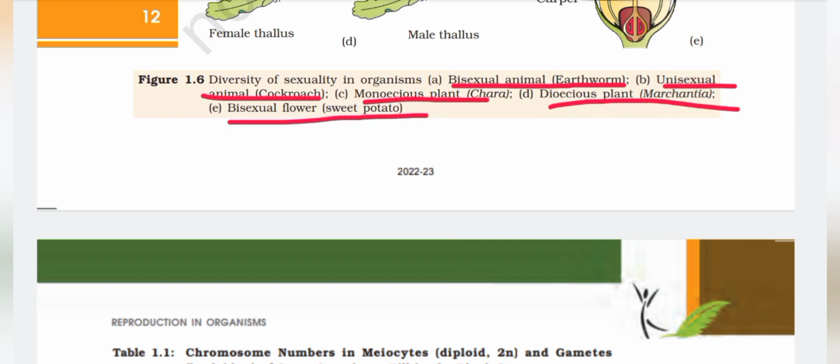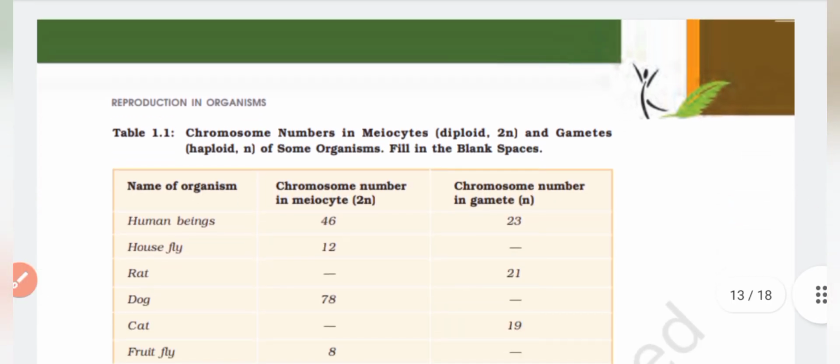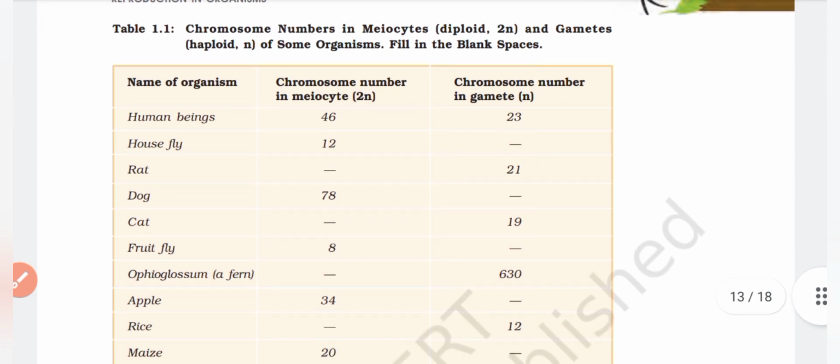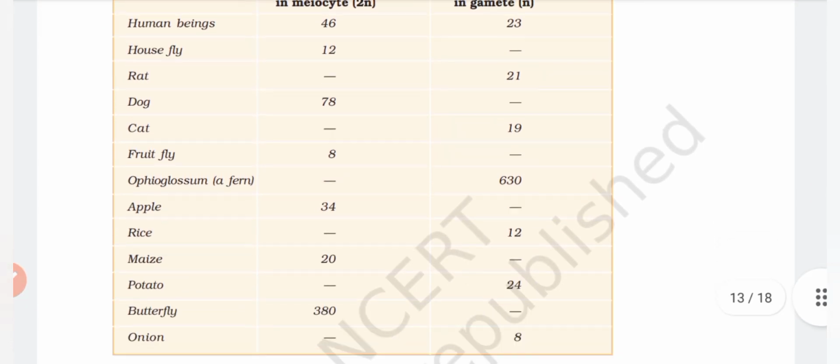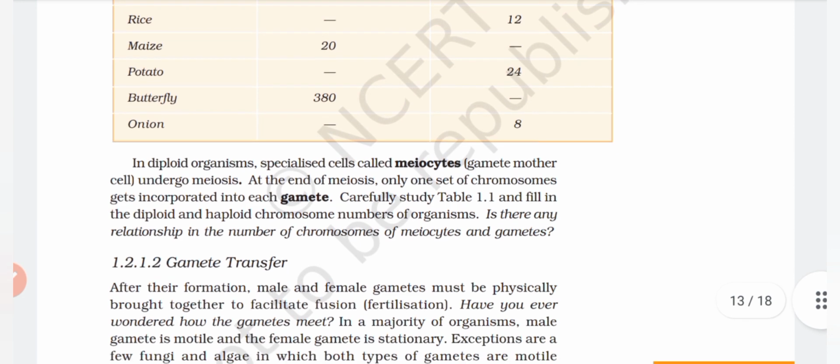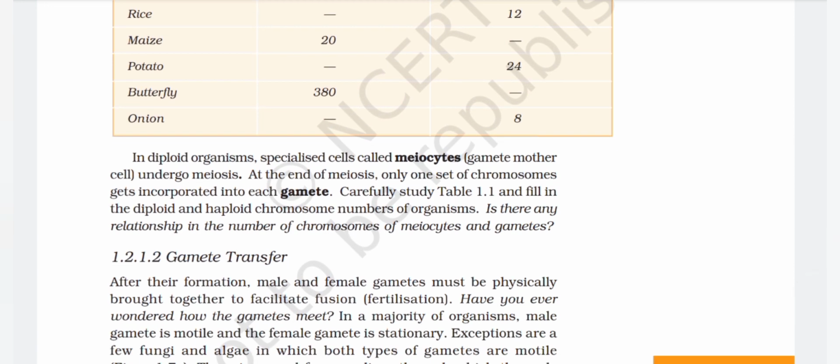In diploid organisms, specialized cells called meiocytes, gamete mother cells, undergo meiosis. At the end of meiosis, only one set of chromosomes gets incorporated into each gamete. Carefully study the table and fill in the diploid and haploid chromosome numbers of organisms. Is there any relationship in the number of chromosomes of meiocytes and gametes?